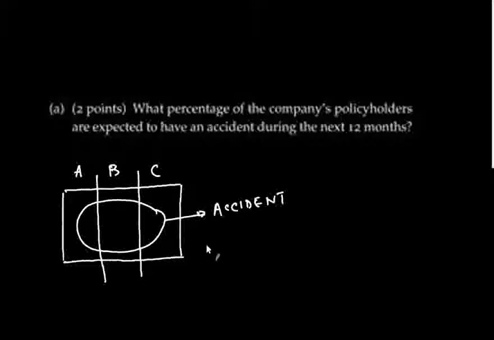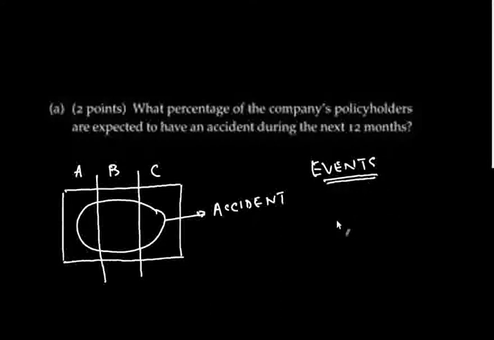So what we are supposed to find is the percentage of people who are inside this set, right? Let's define some events first, so that will set the vocabulary for our solution.